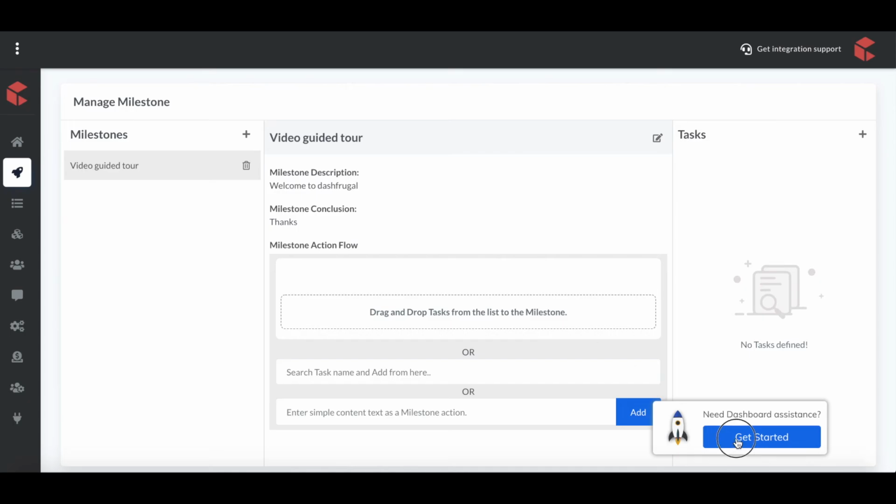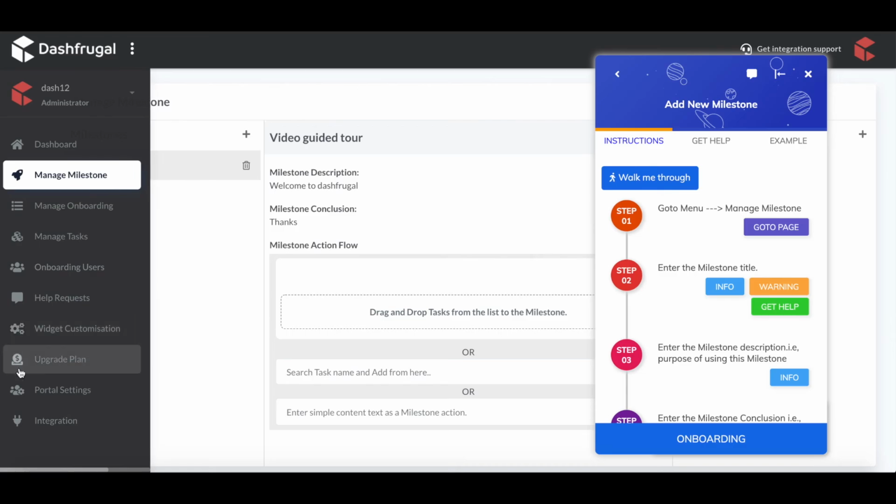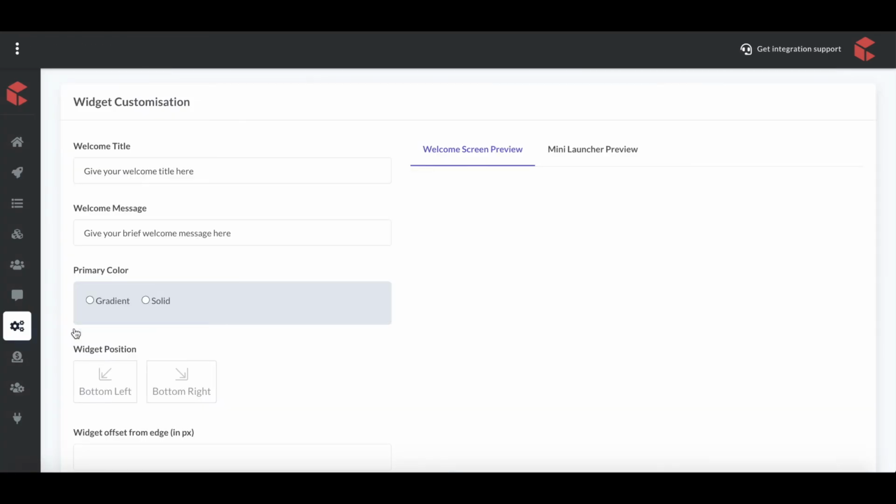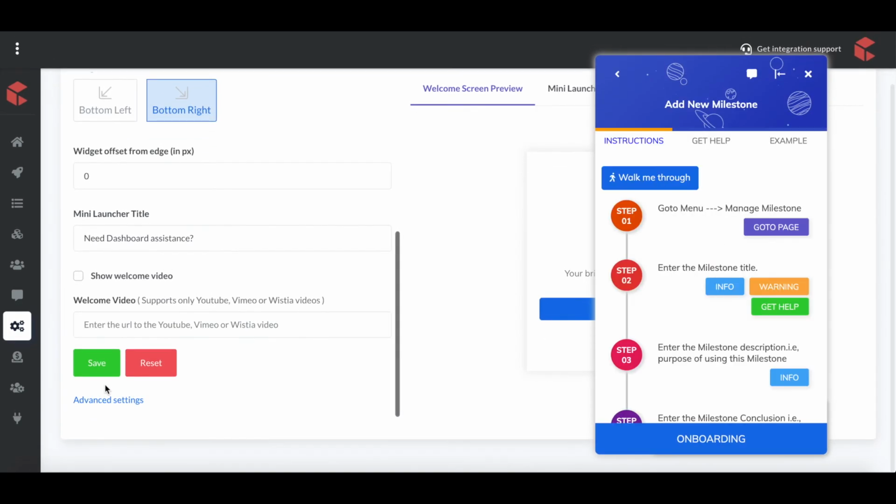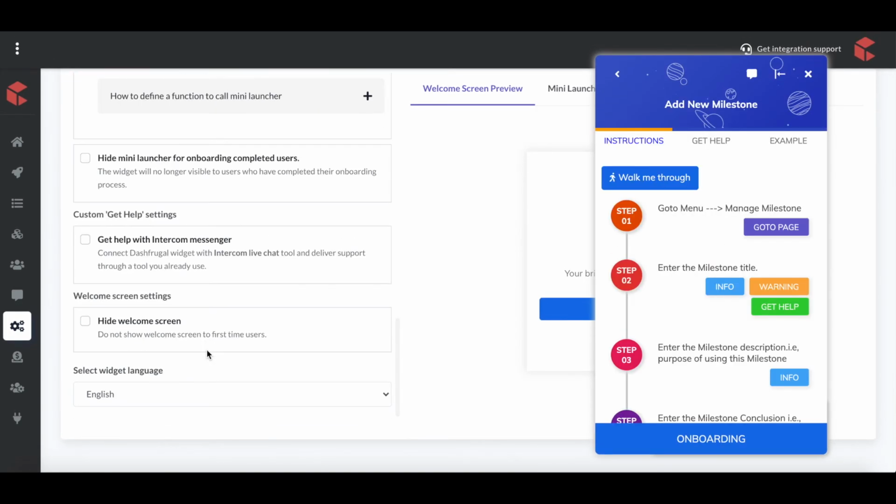And the second feature which I want to demonstrate is voice capability. It is a feature that helps you select the widget languages. You can see here the default language: all this major information like add new milestone, instruction, get help, examples, walk me through, all these options are by default in English.